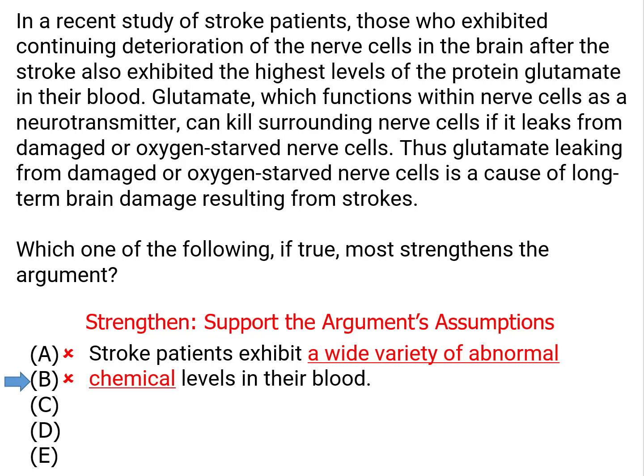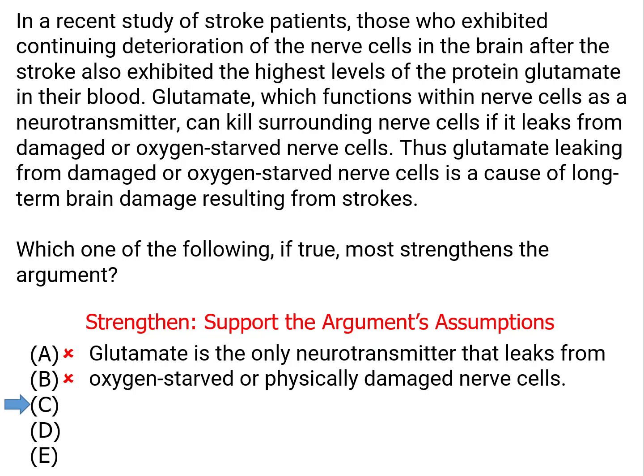Answer choice C. This answer is tempting to a lot of people because it does seem to relate to that last assumption, but only seems. The argument doesn't require that there be nothing else leaking from the damaged nerve cells other than glutamate, just that the glutamate that we detected definitely traces back to the nerve cells. They could leak lots of things, as long as the things they're leaking are not known to hurt brain tissue. Glutamate, we already know, hurts brain tissue. Finding other things leaking is not a problem. Finding other things that damage nerve tissue would be a problem.